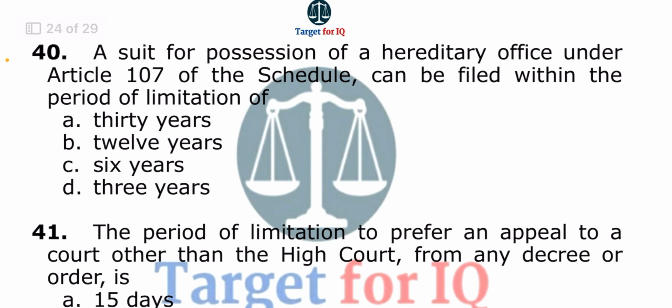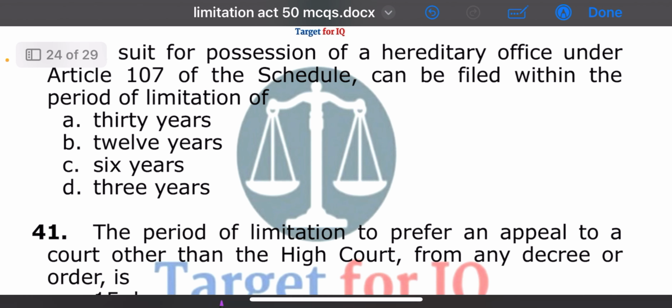Next question, a suit for possession of a hereditary office under Article 107 of the schedule can be filed within the period of limitation of. The options are A, 30 years, B, 12 years, C, 6 years, or D, 3 years. The correct answer is option B, 12 years.